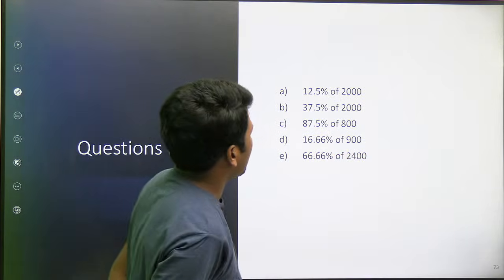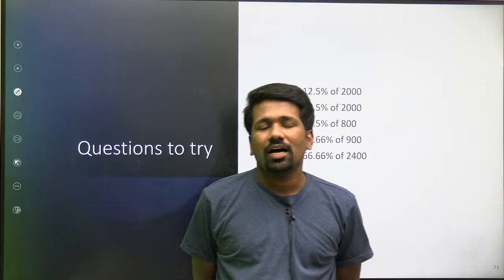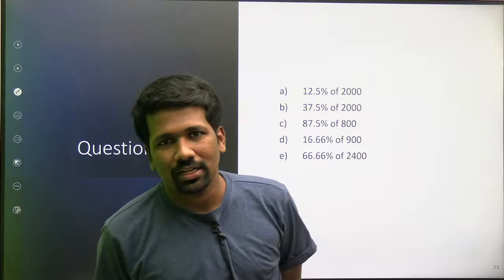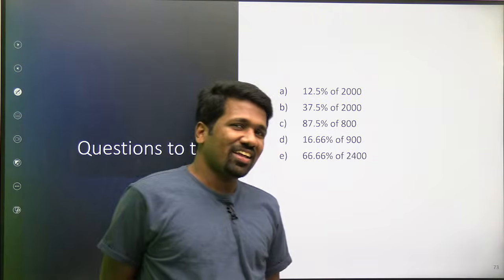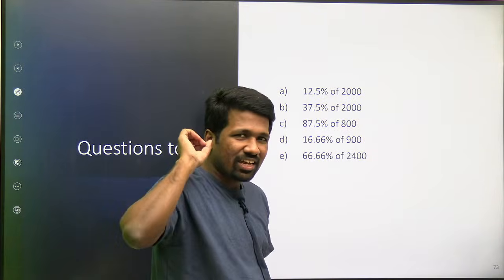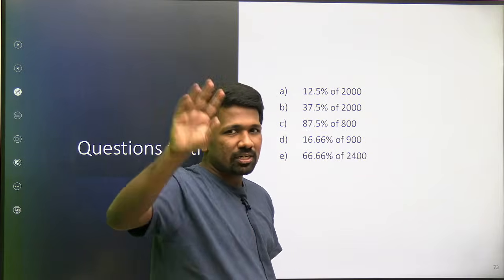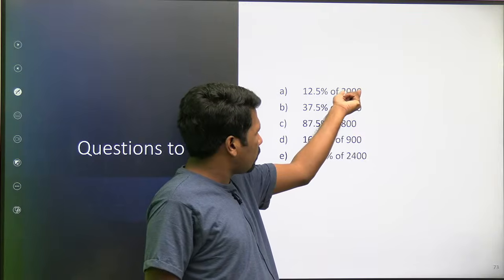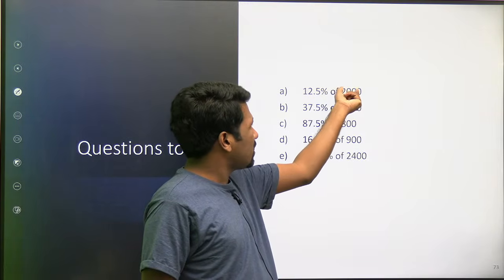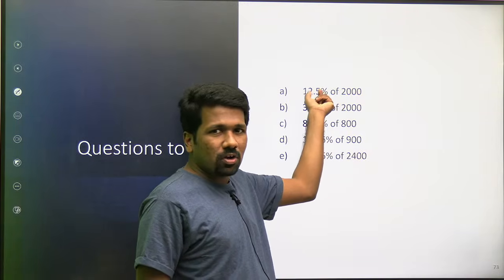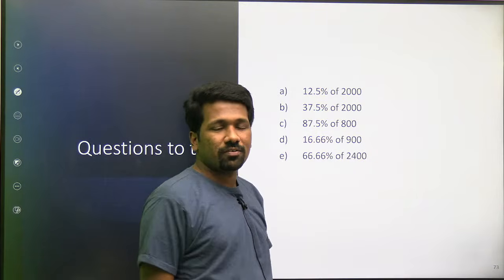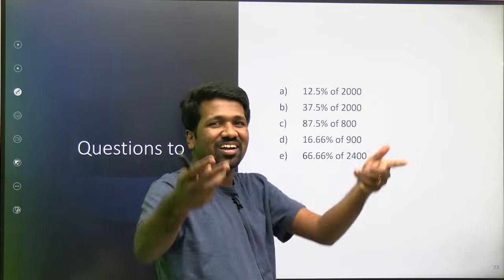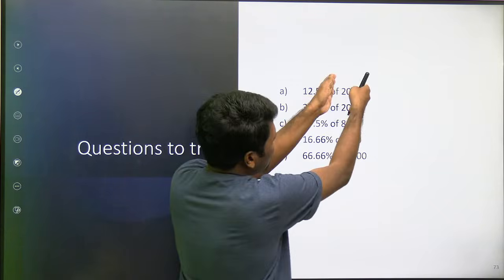12.5% of 2000 find करने के लिए 2000 का आधा 1000, उसका आधा 500, उसका आधा 250. There is another perspective also. Just listen. If you are getting it, take the second perspective. Otherwise, don't take it. First perspective itself is fine. ये 2000 है तो और भी easy है. 1000 के बारे में सोचो. 100 है तो 12.5% of 100 is 12.5. 1000 है तो 125 होगा, 2000 है तो 125 का double 250. इसको भी split कर सकता है.